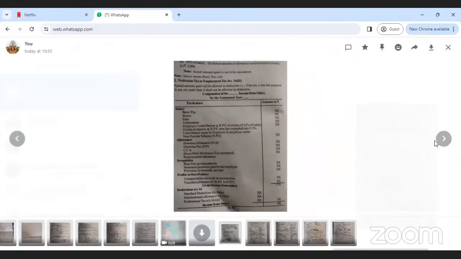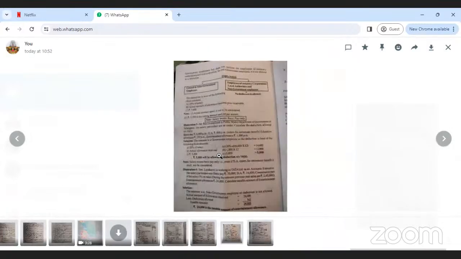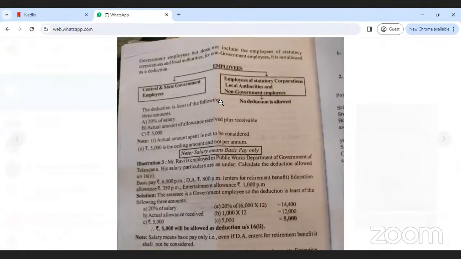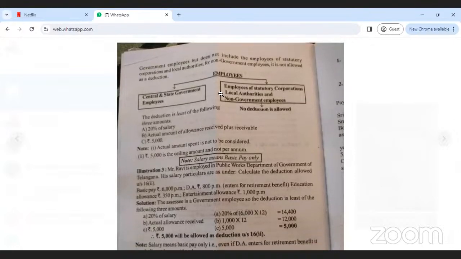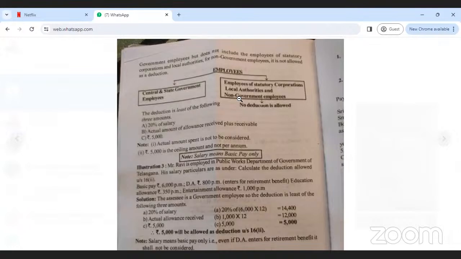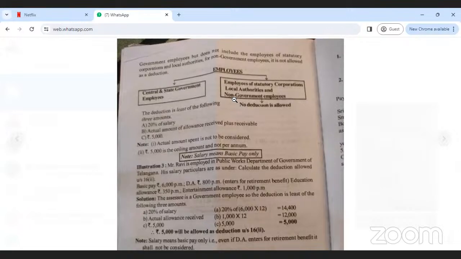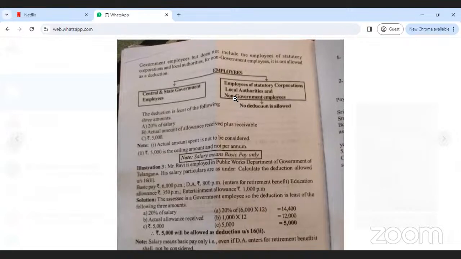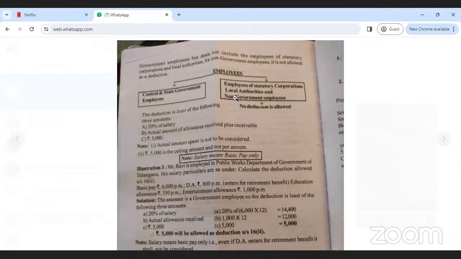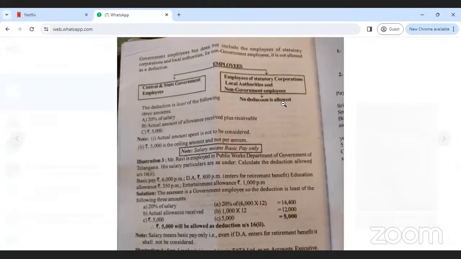After that, you have to calculate how much amount is exempted for entertainment allowance. Here, in the case of the employee, the employee comes under a central or state government employer, an employee of a statutory corporation, that means local authorities, or a non-government employee. That is, the employee comes under a government employer or a non-government employer. If the employee is a non-government employee, no deduction is allowed.